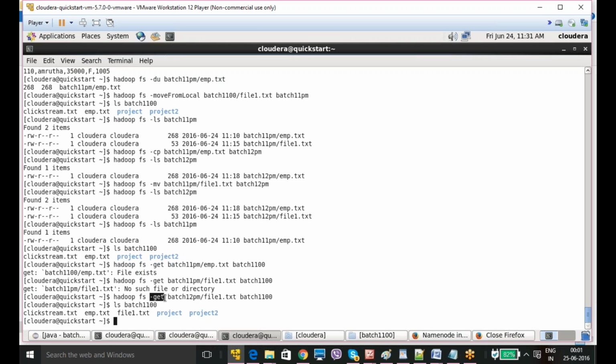But move is not going to happen from Hadoop to local. Whereas from local to Hadoop it is there, but from Hadoop to local it is not there.